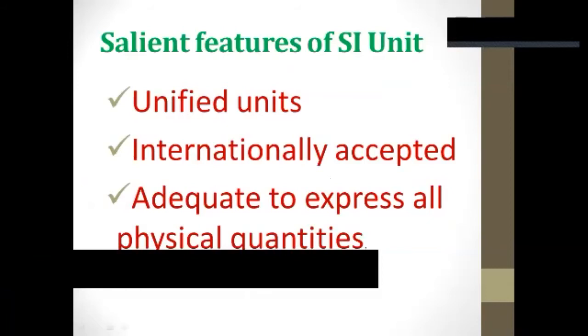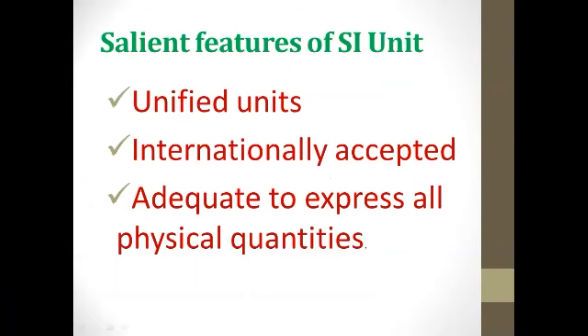Salient features of the fundamental units or SI units: unified units, internationally accepted units, adequate to express all physical quantities. That is, all the fundamental units are accepted worldwide, and this has no correction.